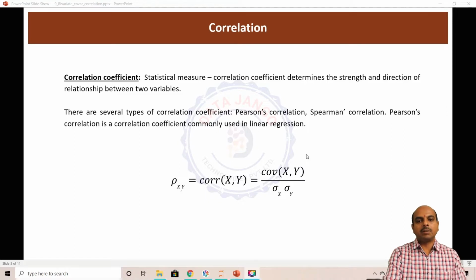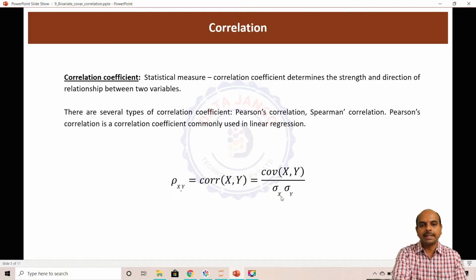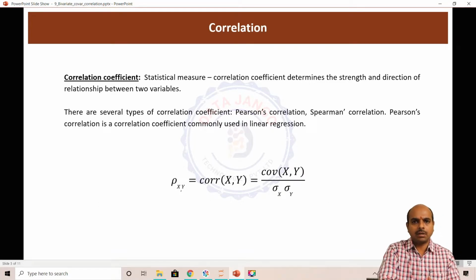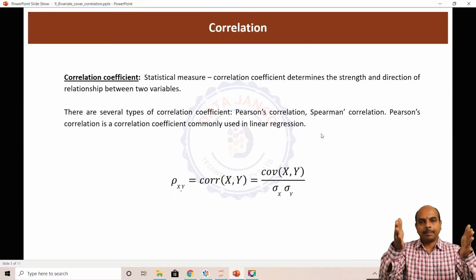Let us take an example and try to calculate correlation coefficient. So here the correlation coefficient formula is covariance divided by standard deviation of x into standard deviation of y. Basically, we are standardizing the covariance score and calculating the correlation that actually falls between -1 and +1.